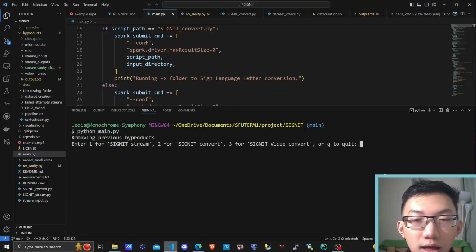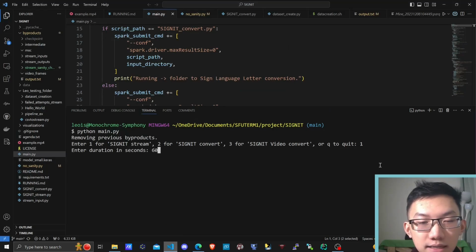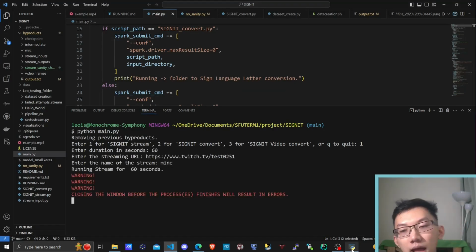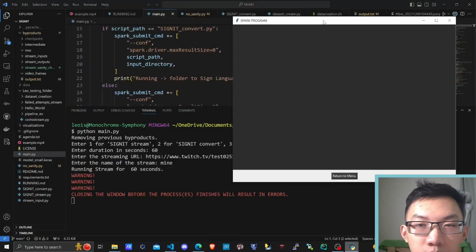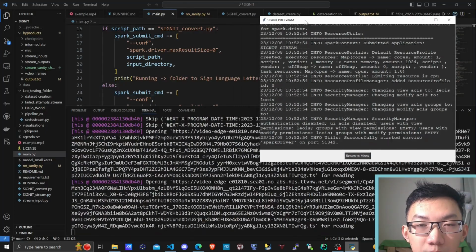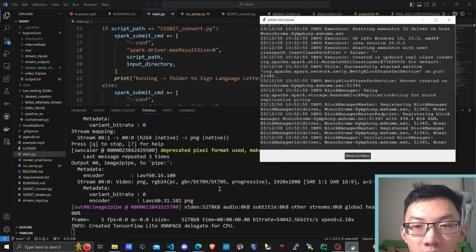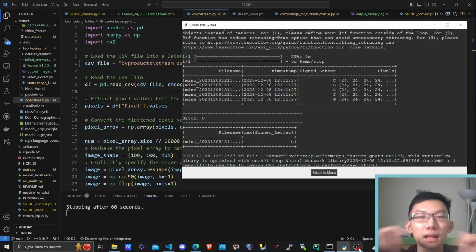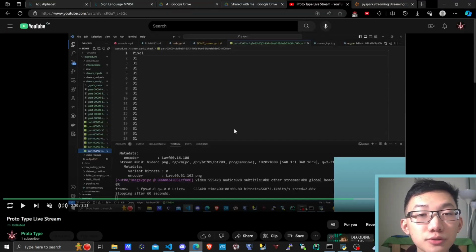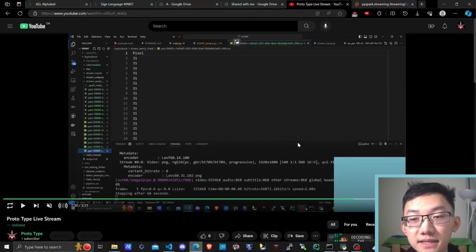We'll take that URL, and we'll post that into SIGNIT, and the name of the stream, mine. And we'll see that our Spark program is open on this window over here, but our live stream to frame program is actually open on main over here. This is just to show you evidence it runs. We'll see you in 60 seconds. And our PySpark program has finished along with our frame ripper down here. Note, we did have to switch to a YouTube live stream because YouTube supports our intermediates a lot better.